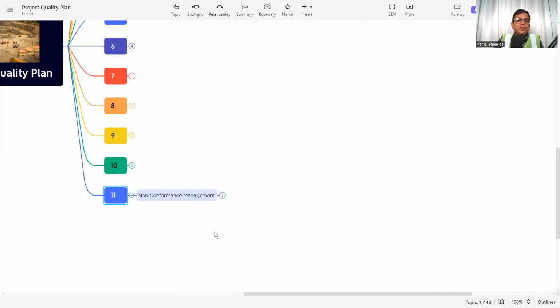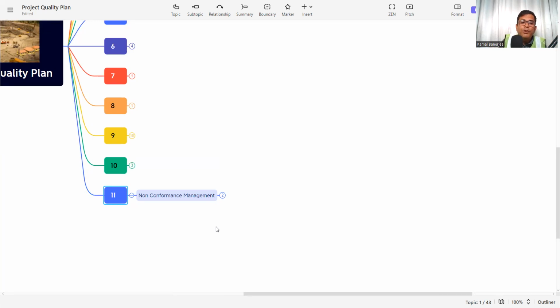The next is non-conformance management. Now we have planned everything and we are ensuring that the product will be delivered as per the requirement. But still, whenever people are working, there may be chances that the product will not meet the criteria of the customer. Now, the customer can raise a non-conformance.